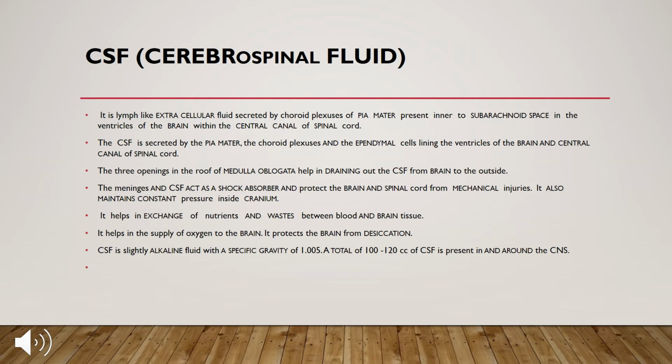The main helper of the central nervous system is the cerebrospinal fluid, which protects the brain and the spinal cord, and which is released from the pia mater. The medulla oblongata helps in draining the CSF from the brain to outside the brain, and it also helps in the exchange of nutrients and waste between blood and brain tissue.